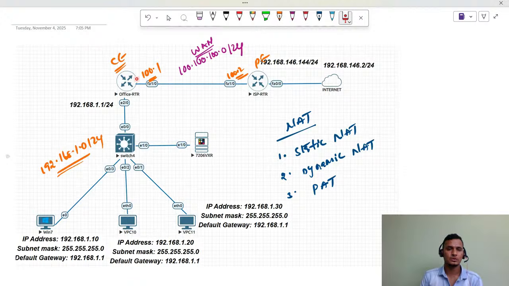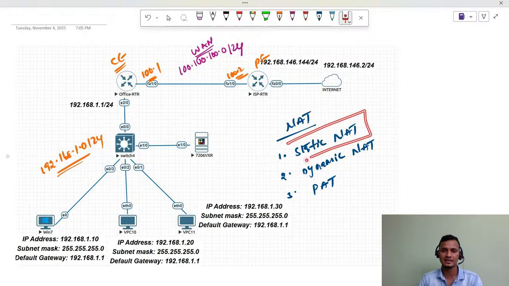Now, for NAT to work, once we finish the basic configuration from our office router towards our ISP router, we need to configure the default route. In routing we have three different types: static routing, dynamic routing, and default routing. Again, in dynamic routing we have different classifications like IGP and EGP. We need to configure a default route to reach the internet from our office router once the basic configuration is done.